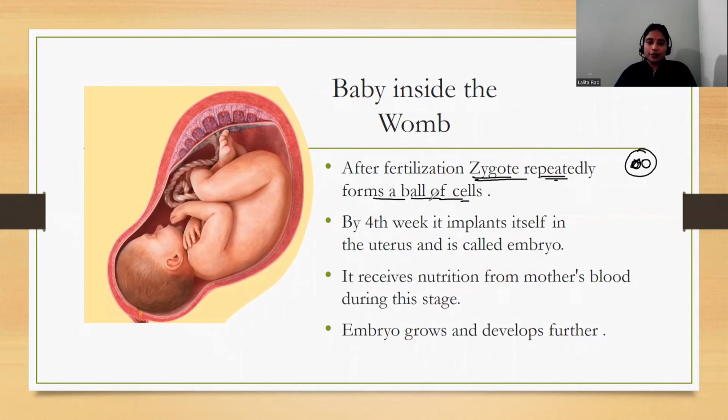By the 4th week after fertilization, which means after 1 month, it implants itself in the uterus and is then called an embryo. During this stage, it receives nutrition directly from the mother's blood. Then the embryo grows and develops further.